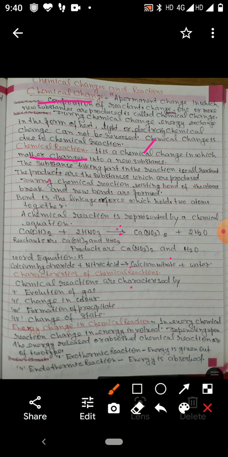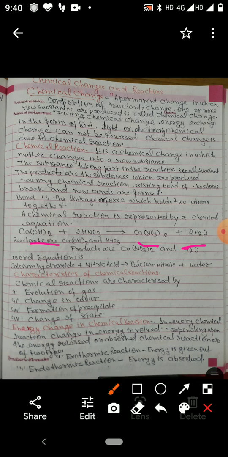A chemical reaction is represented by a chemical equation. So you can see here a chemical equation. Calcium hydroxide reacts with nitric acid, producing calcium nitrate and water.